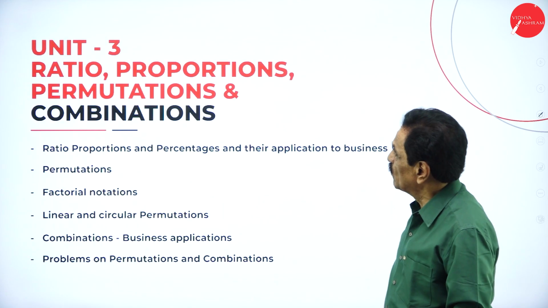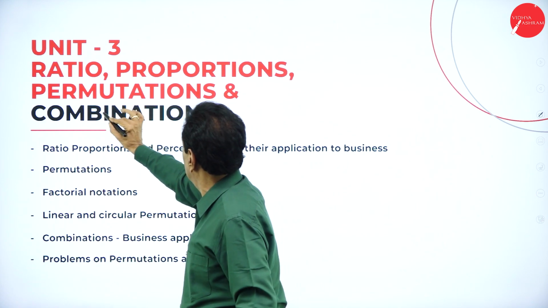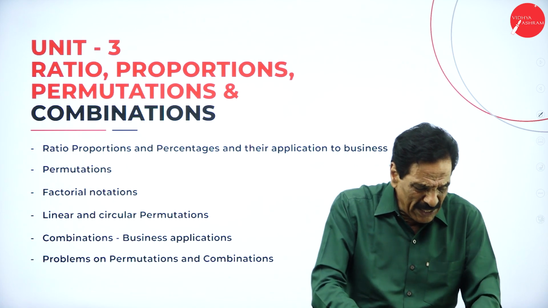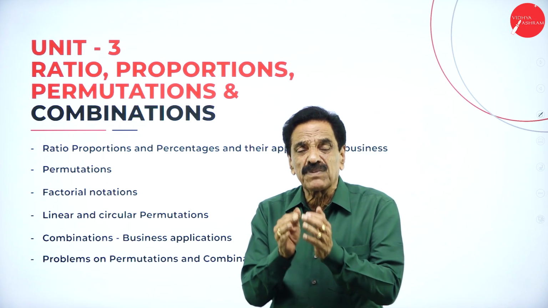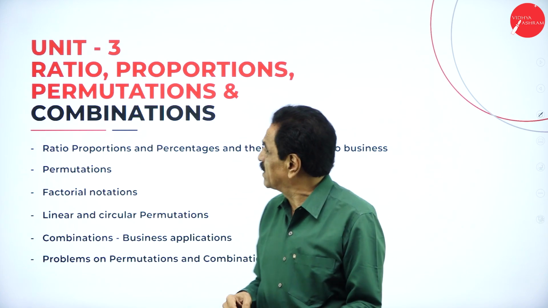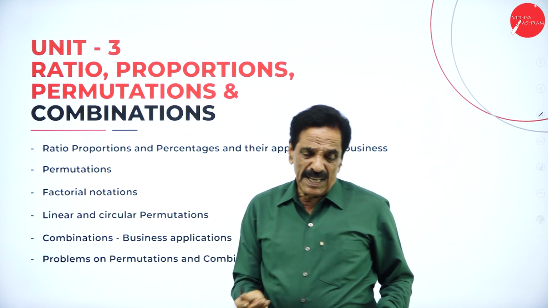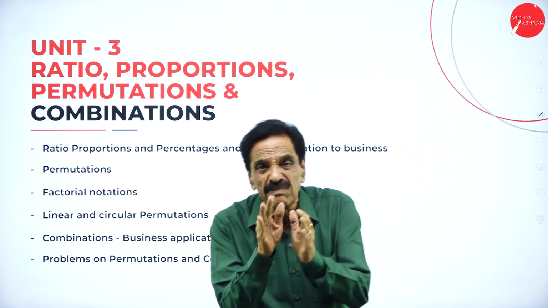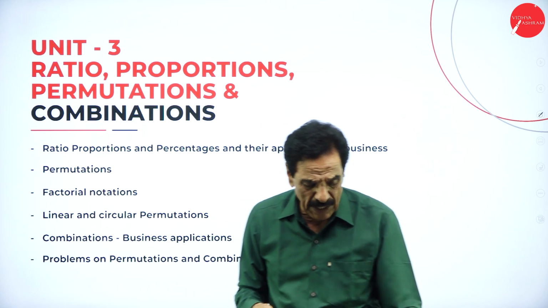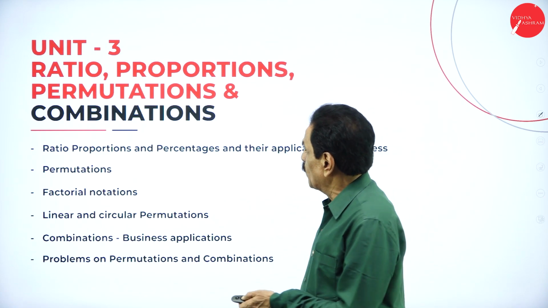Then we'll move on to Unit 3: ratio, proportion, permutation and combination. So here, what is actually a ratio? It is the expression of two relative variables. When two variables are expressed, it is called the ratio. Then we have proportion: equality of two ratios is called proportion.